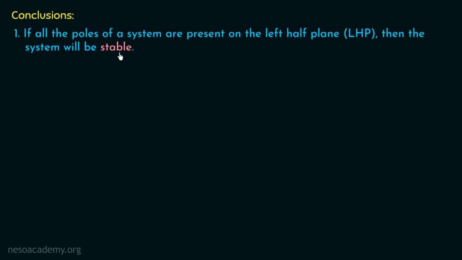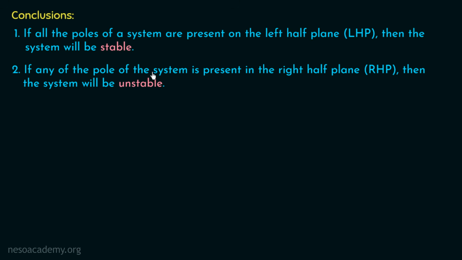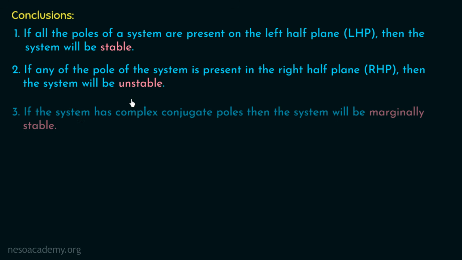From example number 2, we know that if any of the poles of the system is present in the right half plane, that is in the RHP, then the system will be unstable. And from example number 3, we know that if the system has complex conjugate poles on the imaginary axis, then the system will be marginally stable.